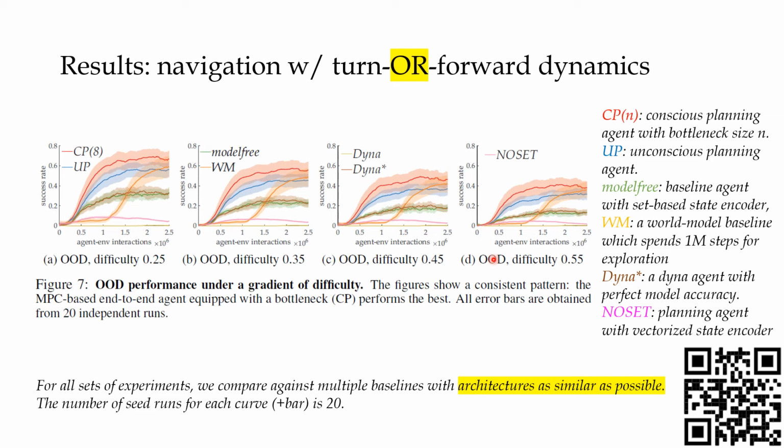For all the sets of experiments, compared against multiple baselines with architectures as similar as possible, the number of seed runs for each curve and the corresponding error bar is 20.